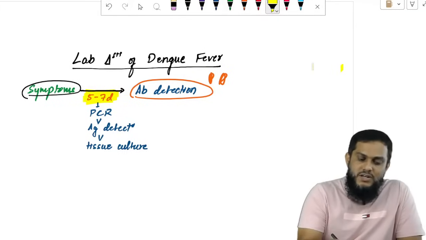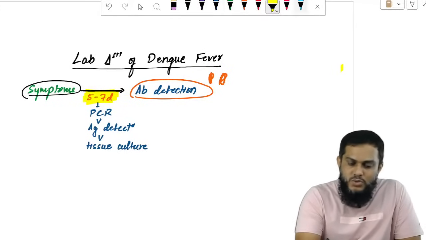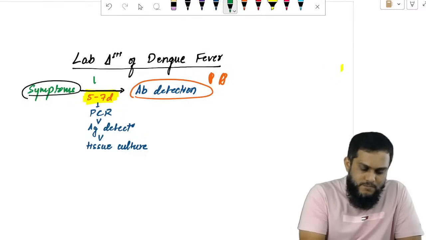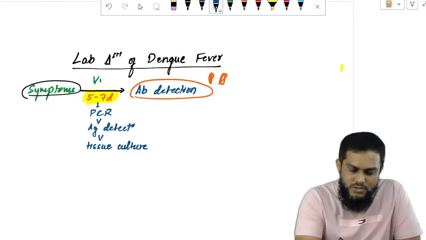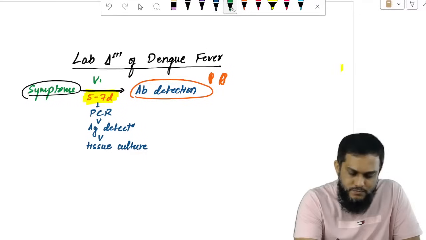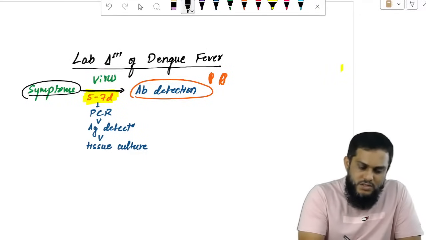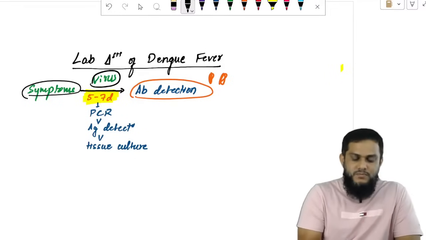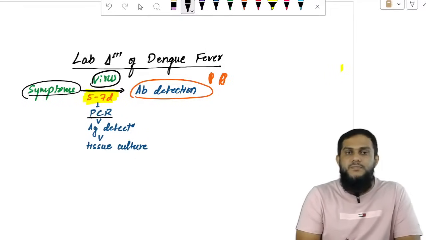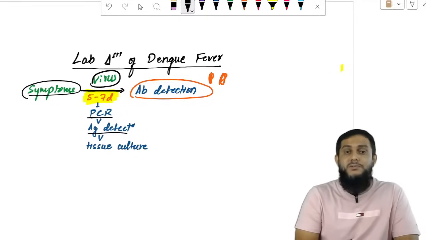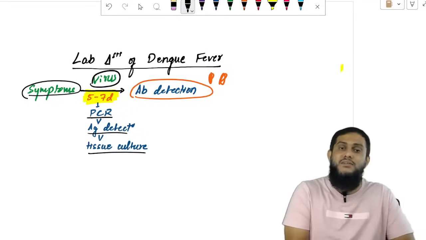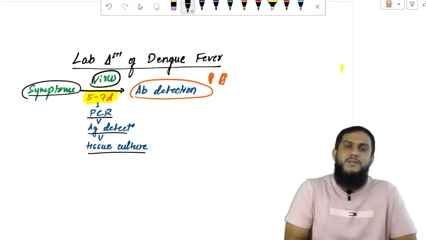So within 5 to 7 days, what you can do is detect the virus. Sir, how can I detect the virus? Do PCR, or do antigen detection, or do tissue culture, grow on culture, detect the virus.